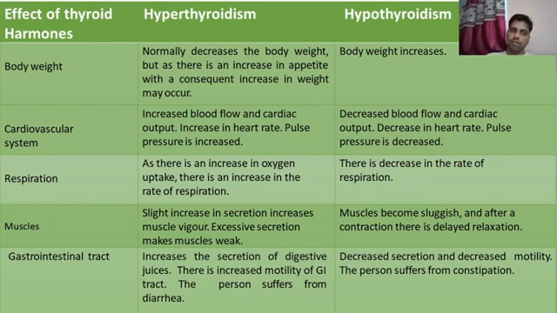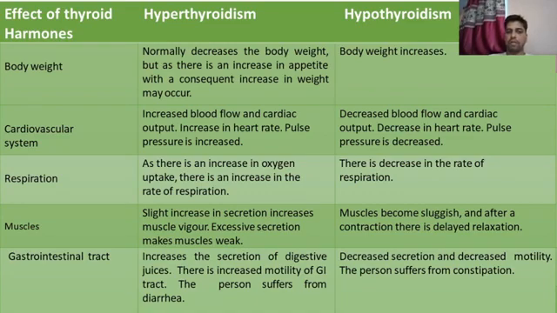Similarly, with the cardiovascular system, hyperthyroidism enhances the blood flow and cardiac output, while hypothyroidism decreases the blood flow as well as cardiac output. In case of respiration, hyperthyroidism enhances the respiration, oxygen intake and demand of oxygen, and even enhances the uptake of oxygen in the body, while in case of hypothyroidism all these processes are downregulated.